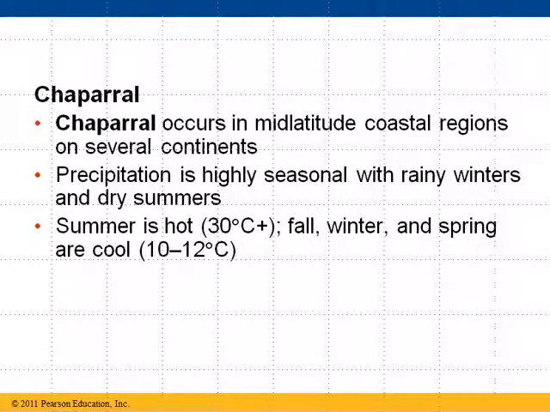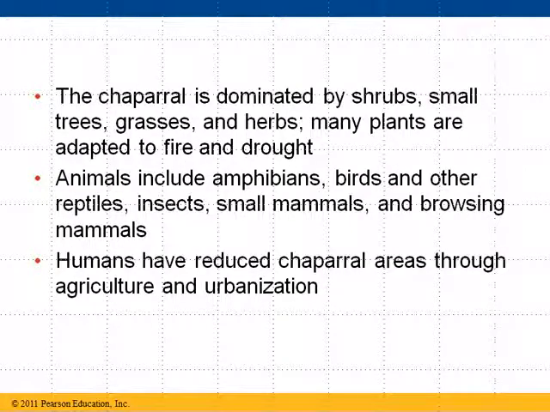Summer is pretty hot, 30 degrees Celsius plus. Fall and winter and spring are pretty cold, 10 to 12 degrees Celsius. The chaparral is basically all shrubland and scrubland, some grasses, a few trees, lots of smaller sort of trees, not a lot of forest or anything like that. Animals would be amphibians, birds, reptiles, some small mammals, a few browsing type mammals like deer and pronghorn antelope. And humans have reduced chaparral areas through agriculture and urbanization.